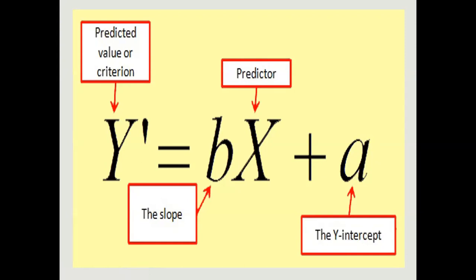This is the equation you are going to use for the calculation if x is independent, or it can be vice versa also.